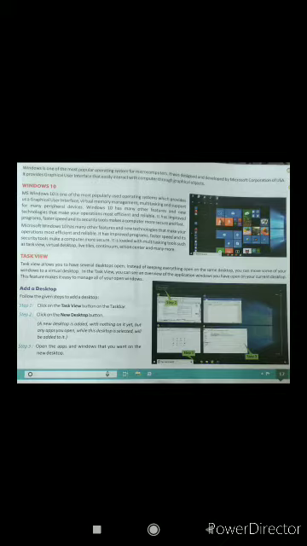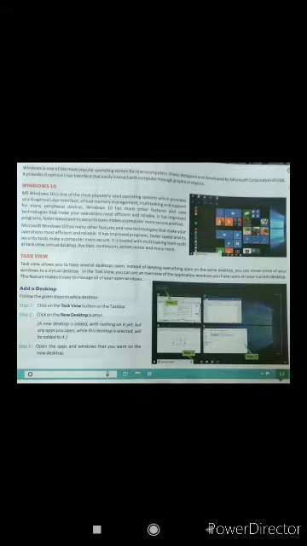Let's see. Task view allows you to have several desktops open. Instead of keeping everything open on the same desktop, you can move some of your windows to a virtual desktop. In mobile you have a minimize key, a back key, and one more key that you can click, and all open windows will be presented on the screen, showing how many programs are opened.